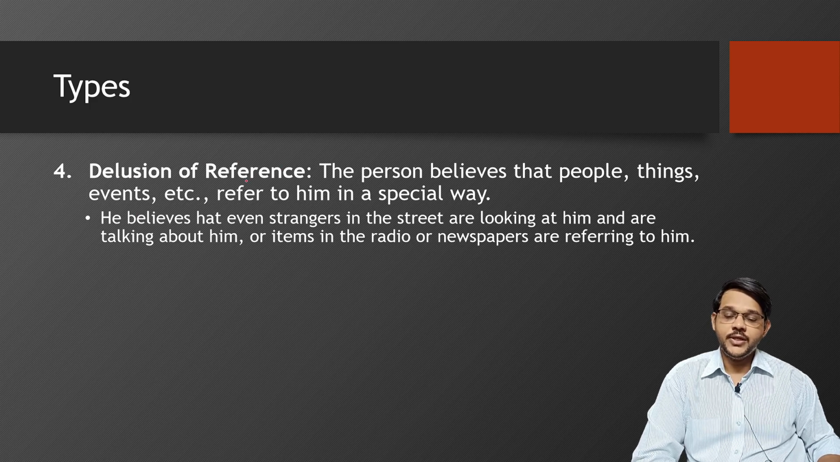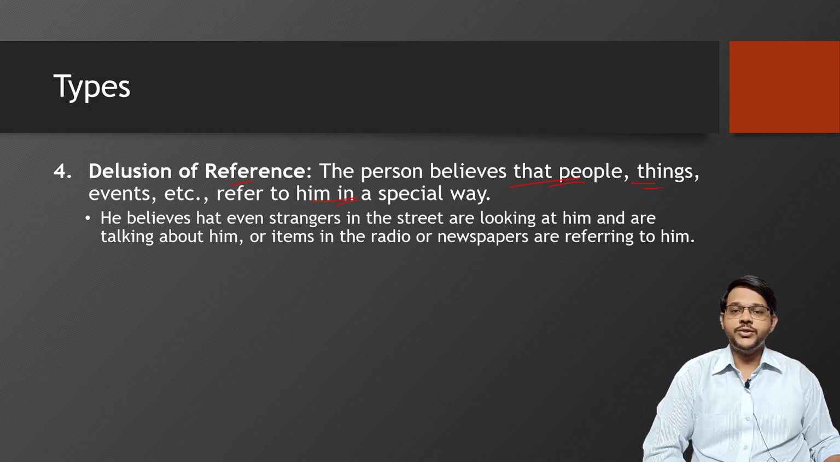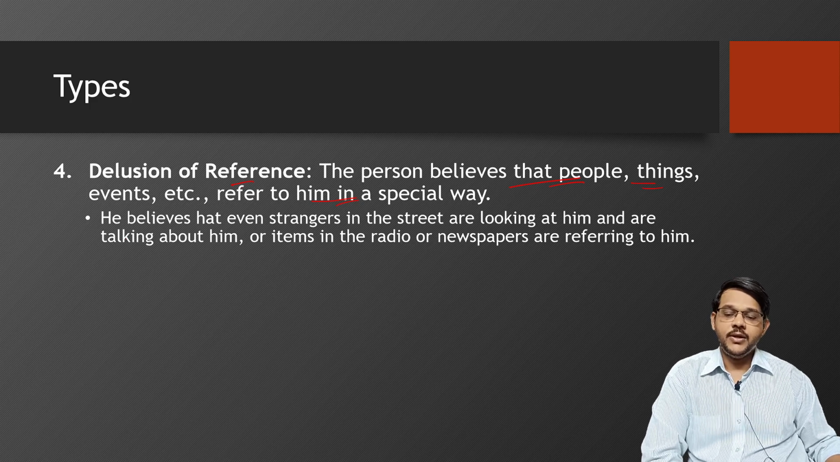Next type of delusion, delusion of reference. Here the person believes that people, things, or events refer to him in a special way. So wherever he walks or goes, he believes that certain people, things, or events are happening and referring to him. He believes that even strangers in the street are looking at him and talking about him, or at times the radio or newspaper is referring to him.